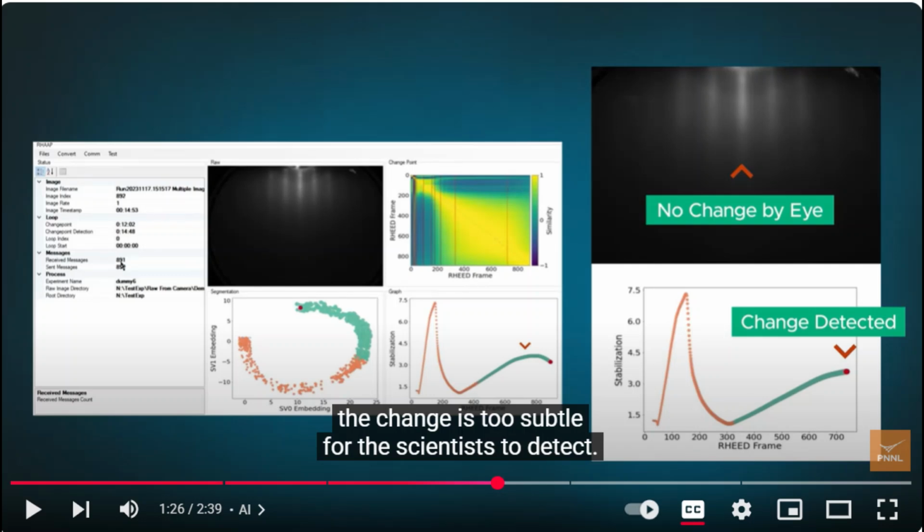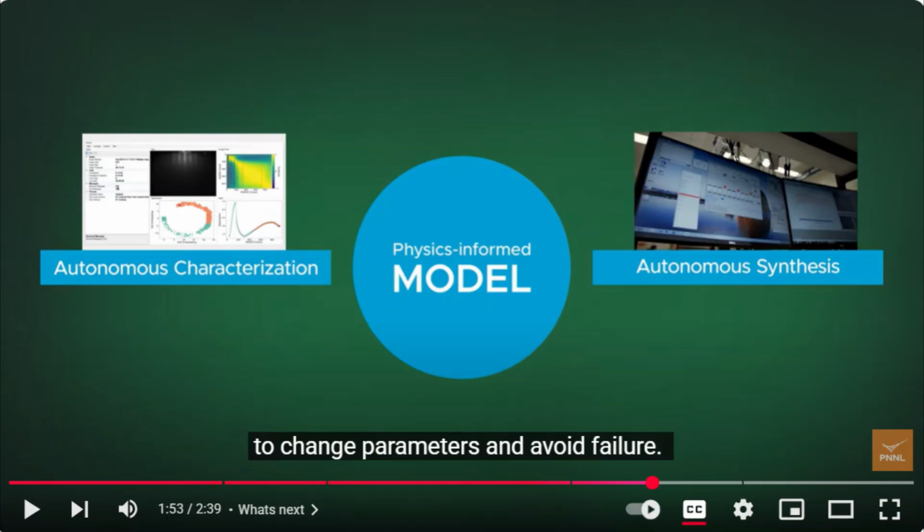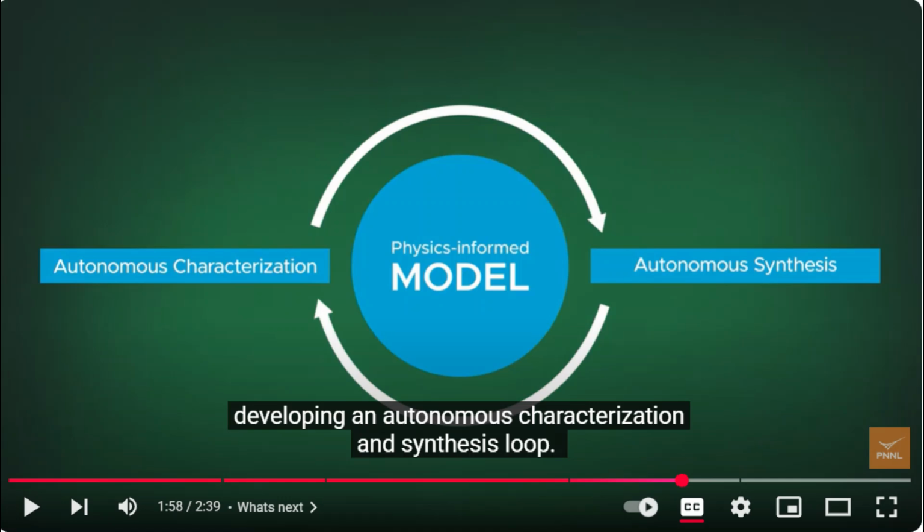At this point, the change is too subtle for the scientist to detect. The algorithm will be connected with a model of the film growth process that is physics informed. That means that it is programmed to understand the physical laws that govern materials. That is important for what comes next. Once the algorithm learns to detect early warning signs of unwanted properties like a rough surface, the model will guide the instrument to change parameters and avoid failure.